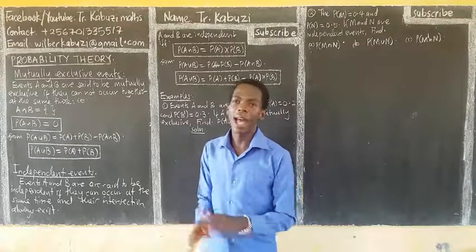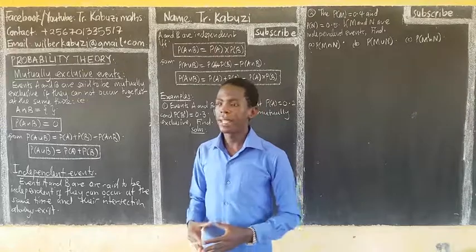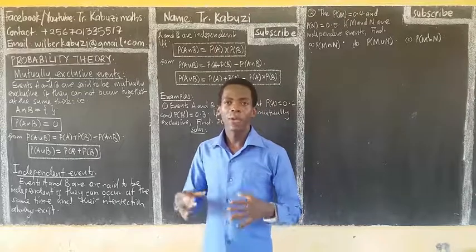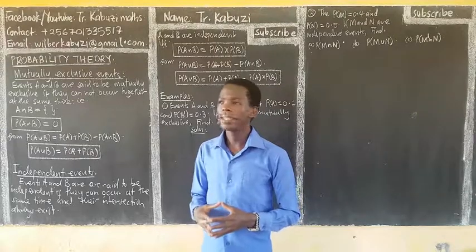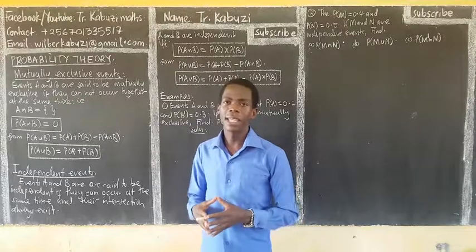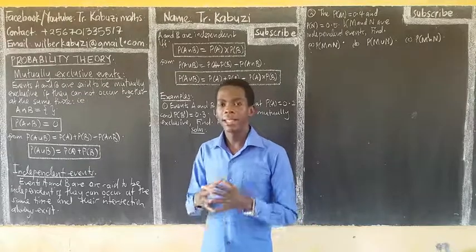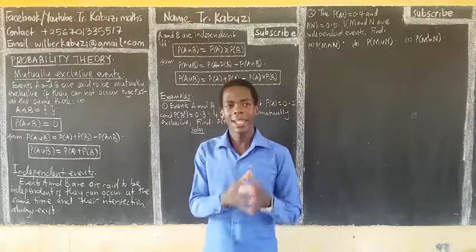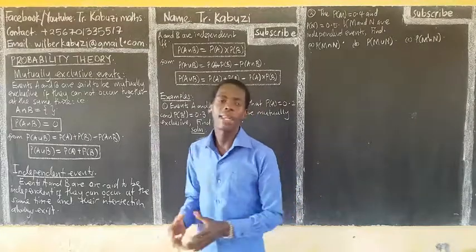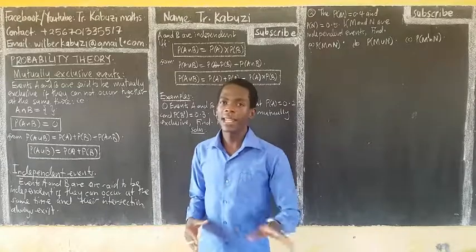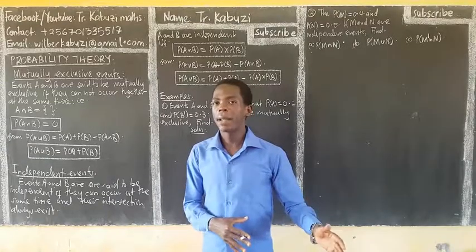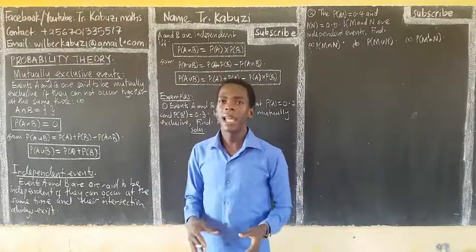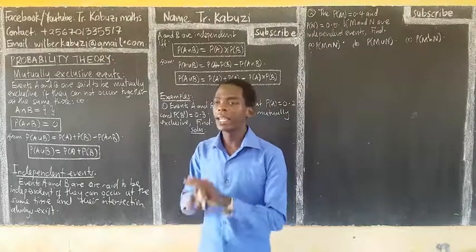Another simple example: you can't be in Kampala and at the same time be in Nairobi. It cannot happen. You are either in Kampala or Nairobi, but you can't be in two places at the same time. So being in Kampala and being in Nairobi at the same time, we say those two are mutually exclusive.